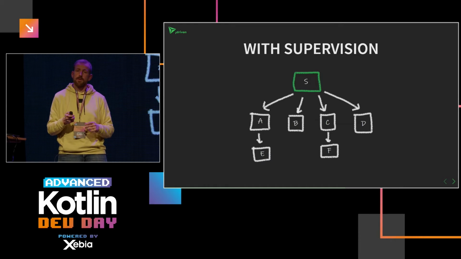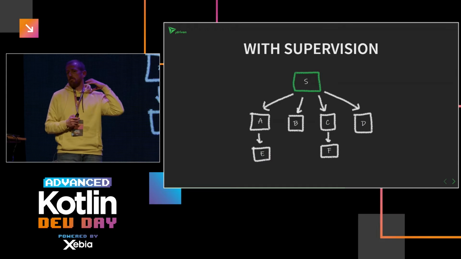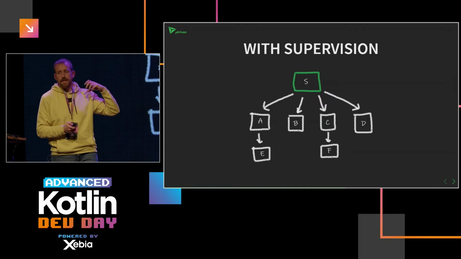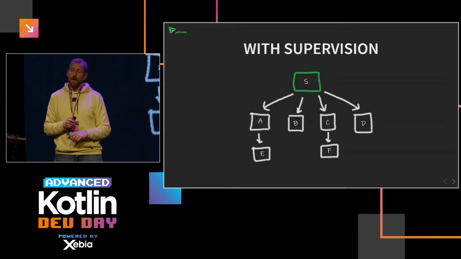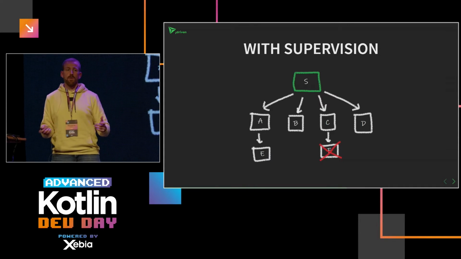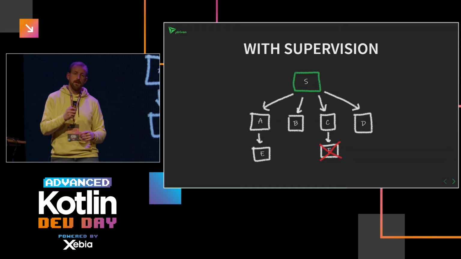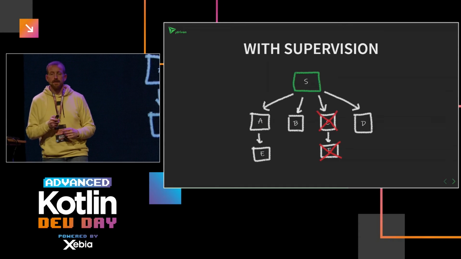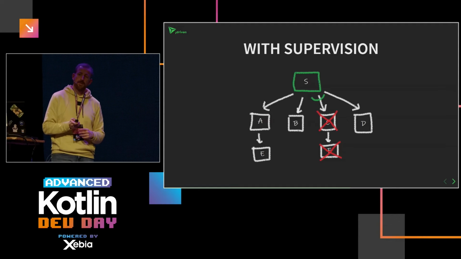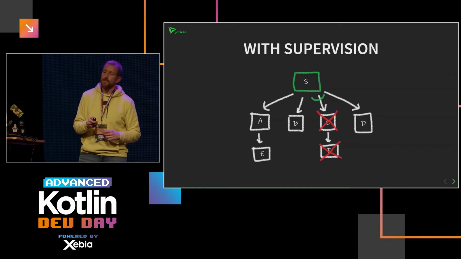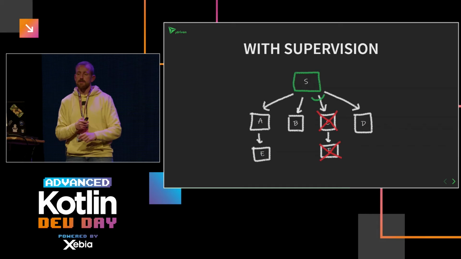So in this case, you can use a thing called supervisor scope, which means that the parent coroutine, in this case S, is running in a supervisor scope. And whenever something goes wrong in one of the child coroutines, in this case F, C will still get cancelled. However, there's a protection which prevents S from being cancelled, which also prevents the other coroutine from being cancelled.